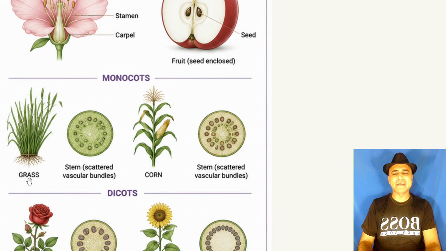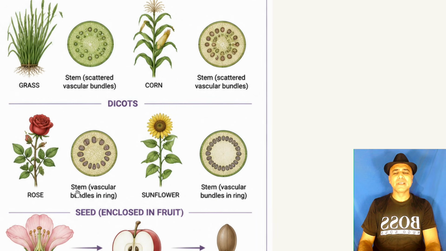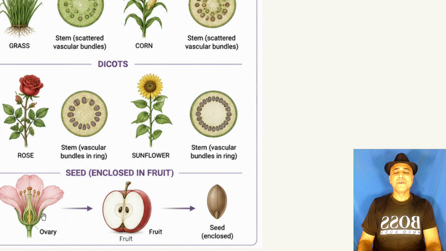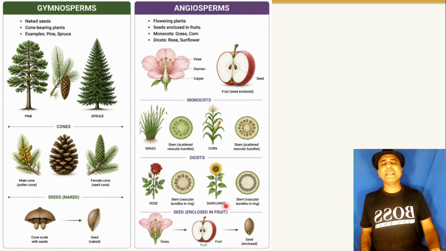Examples of monocots: grass, where we can see vascular bundles in the cross section of the stem; corn, where we can also see vascular bundles in the cross section of the stem. Dicots: rose, this is the stem, and we can see a vascular bundle ring in the stem. Sunflower, we can also see a vascular bundle ring in the stem. Flowers, fruits, and seeds are formed within the fruits. This is all about seed plants.